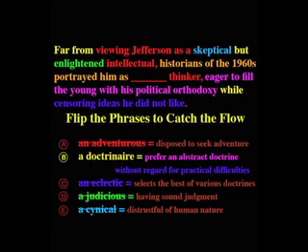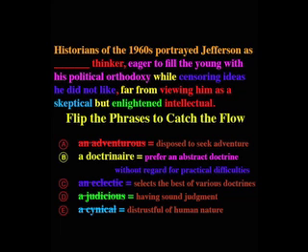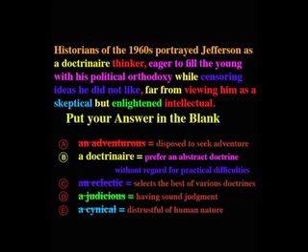One way of keeping track of the flow of a complex sentence like this is to actually flip the phrases around so that we read the sentence in a different order. What if we were going to start the sentence with historians? Then we get a straightforward sense of what was going on. Historians of the 1960s portrayed Jefferson as a doctrinaire thinker, eager to fill the young with his political orthodoxy while censoring ideas he did not like. Far from viewing him as a skeptical but enlightened intellectual.